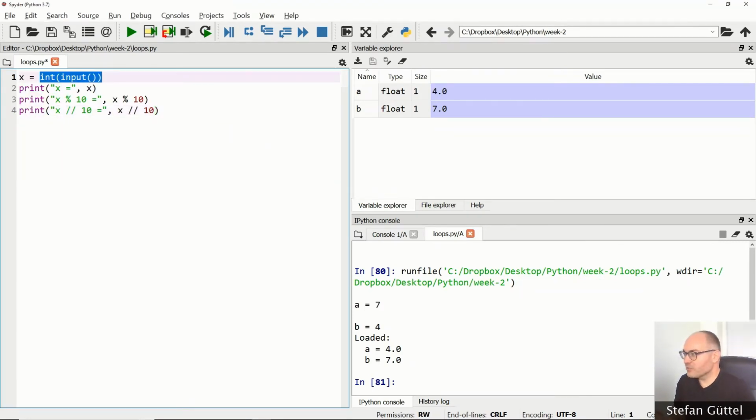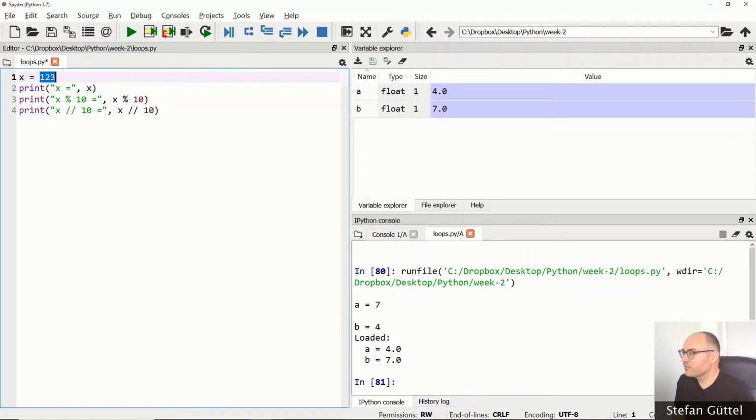Again, I could input this number from the user, but in order to save a bit of time, I will do this with a fixed number x, let's say 123. So recall what this operation here meant. This is the remainder after division by 10, right? So what is the remainder after division by 10? Well, that would be 3.